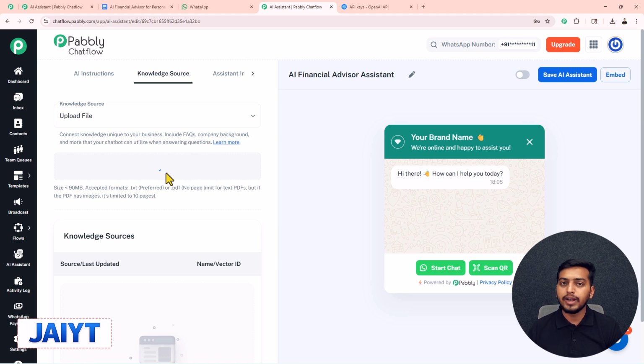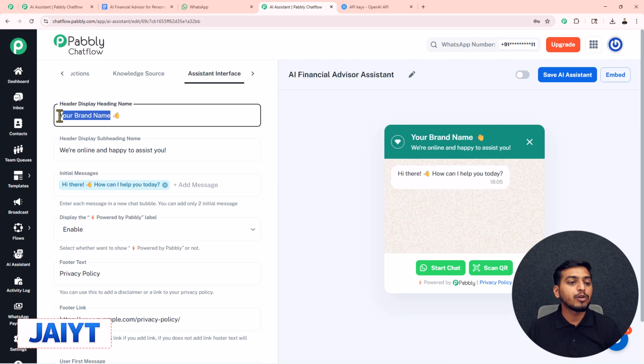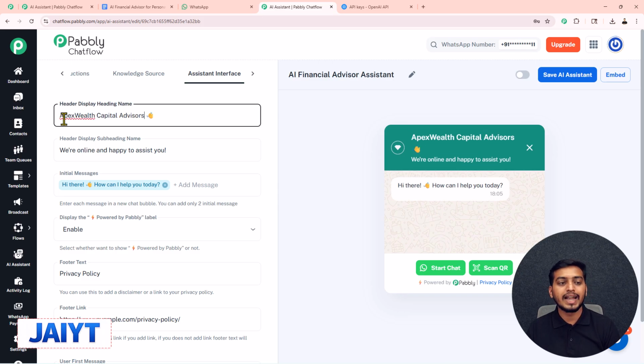While it is getting uploaded, let us work on the third step, assistant interface. In here, this box is visible to you from the beginning of this video. If you want to change anything inside the box, then you have to type those details inside these fields. So first of all, let me show you how you can change this brand name, which is actually our heading. For that, you just have to type the text inside this box. So I will add Apex Wealth Capital Advisor. On the right side, you can see this text is successfully changed.